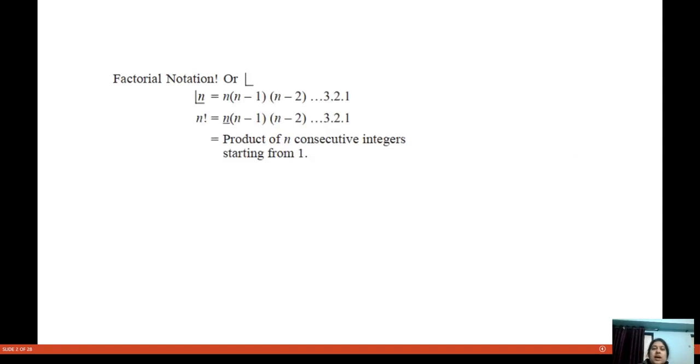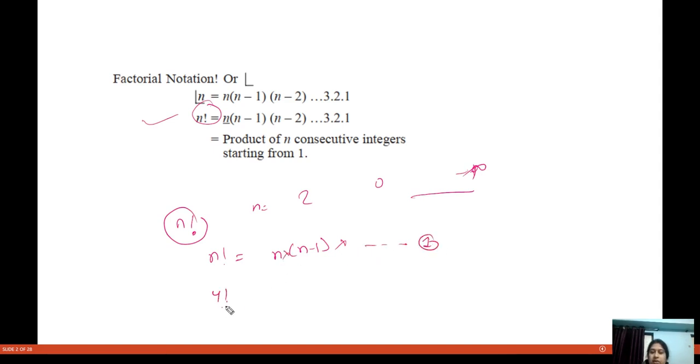Now before bringing the chapter of permutation and combination, we have to understand what is factorial. So for example, if I am writing n factorial, n is any natural number from 0 to infinity. So when we are writing n factorial, it is actually equal to n into n minus 1, and we'll keep on multiplying the consecutive numbers until 1 comes. So for example, 4 factorial is given.